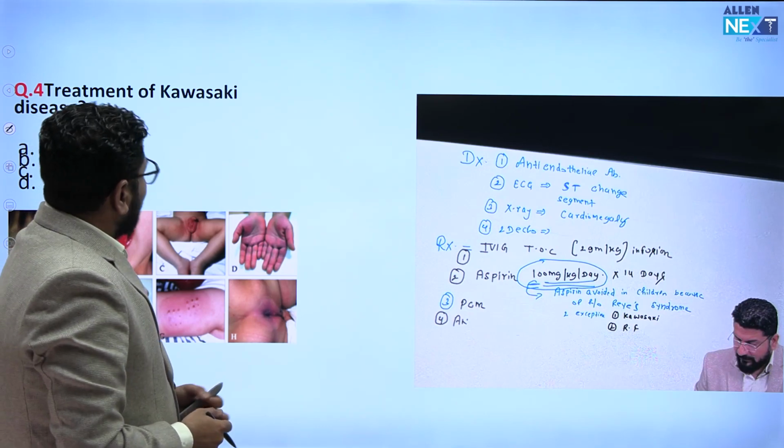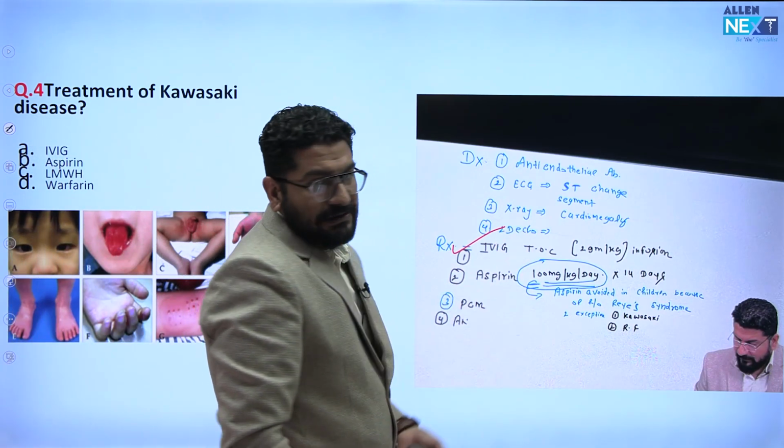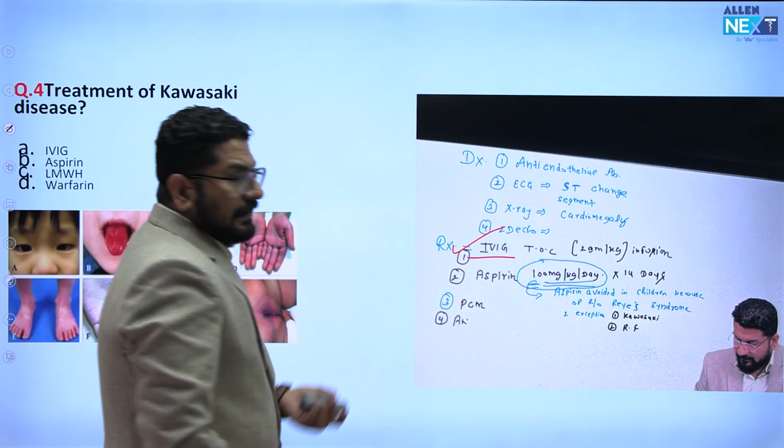Coming to the next MCQ, treatment of choice in Kawasaki disease. You can see here a straightforward question: IVIG, intravenous immunoglobulin, right? This we give by infusion. That is the treatment of choice.